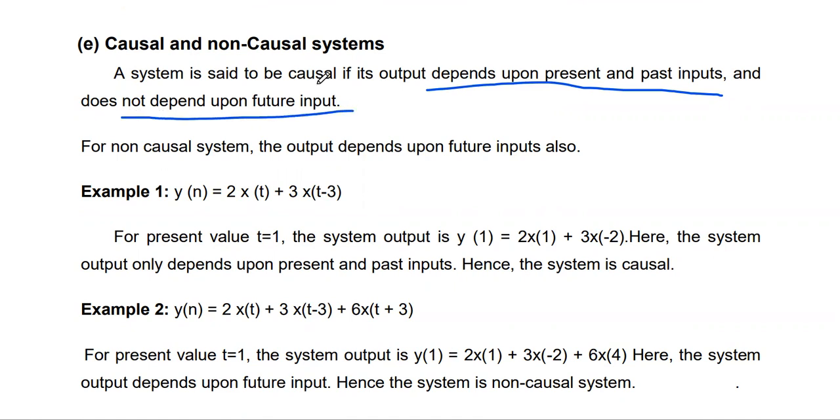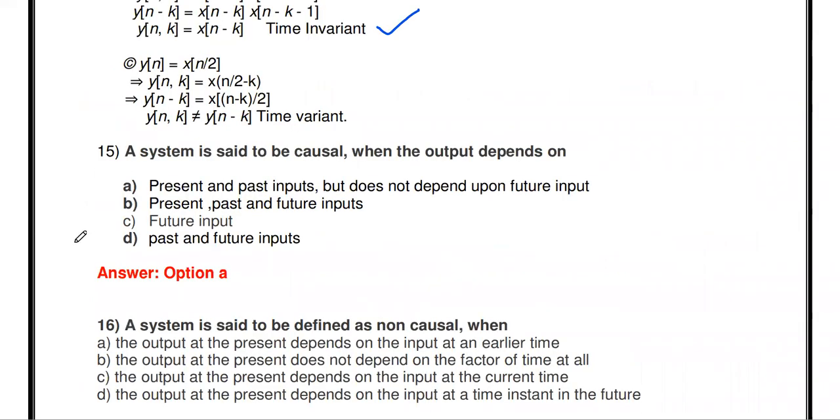Only our present input and past input, but not the future input, means that system is said to be causal. Otherwise it is non-causal. For a non-causal system, the output necessarily depends upon the future input. So this is the definition.